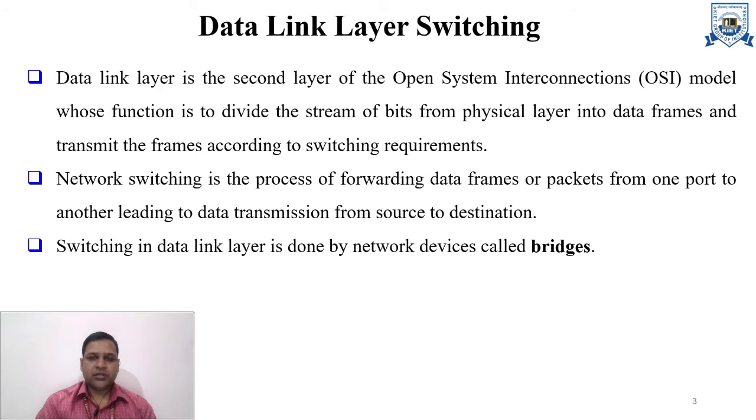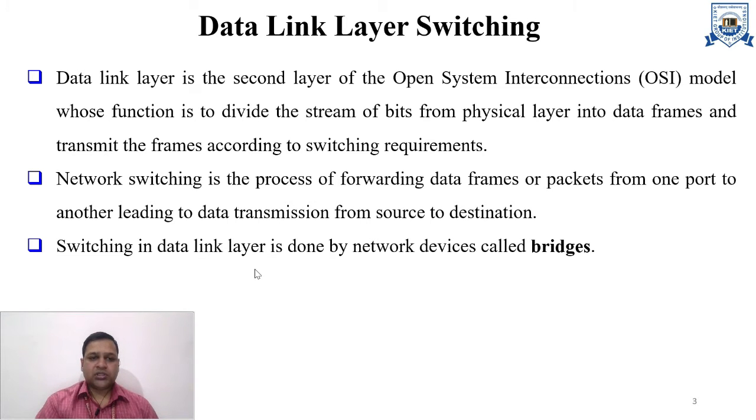Basically, as we know, the data link layer is the second layer of the TCP/IP OSI model, whose task is to divide the stream of bits from the physical layer into data frames and transmit the frames according to the switching requirements. Network switching is the process of forwarding data frames or packets from one port to another, leading to data transmission from source to destination.